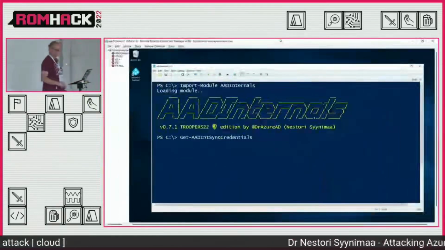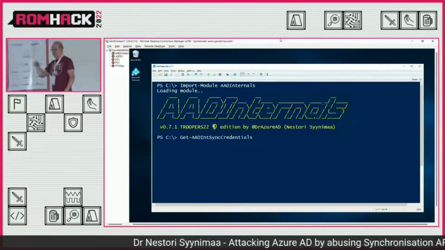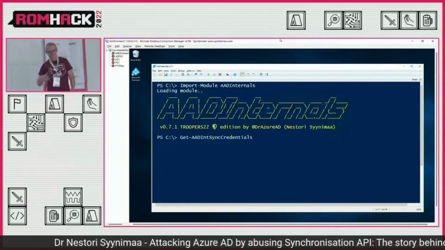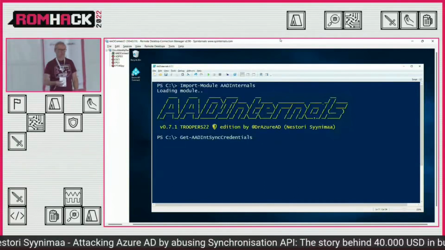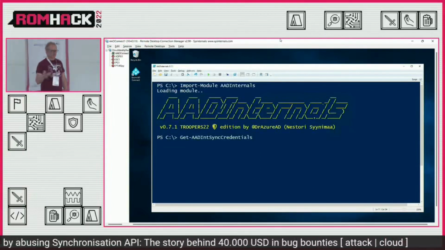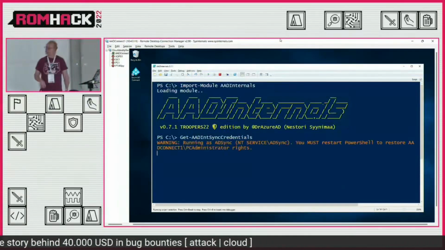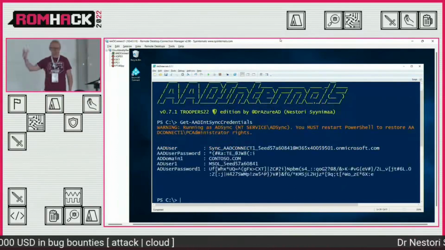So here I am. I've loaded my tool here, AADInternals, and I'm logged into a computer that is running the AAD Connect. Those credentials are stored there somewhere in a database. And I created a function that runs like this, and it extracts those passwords.